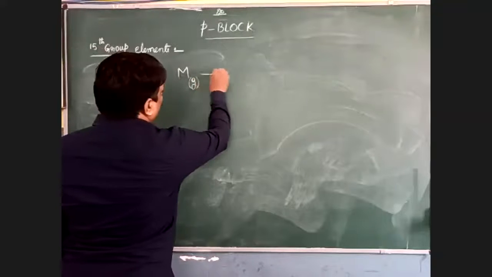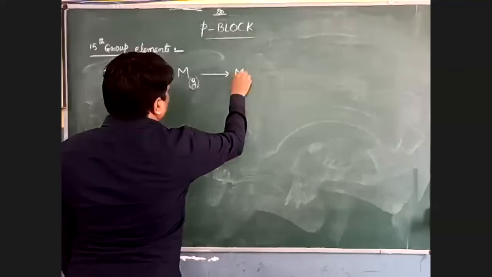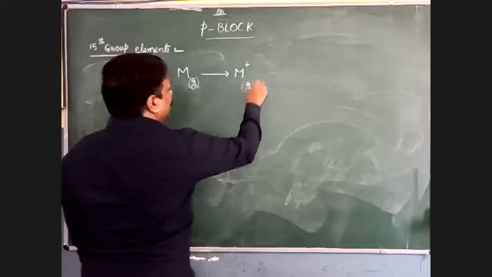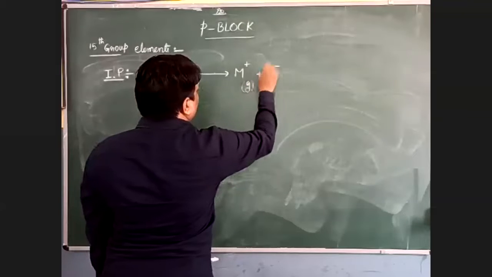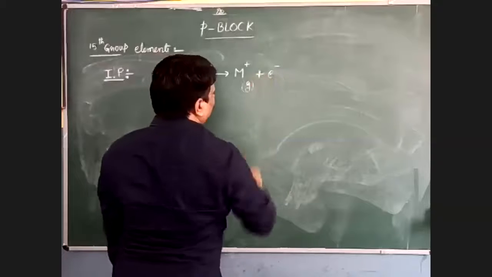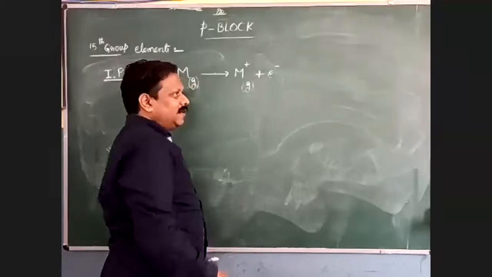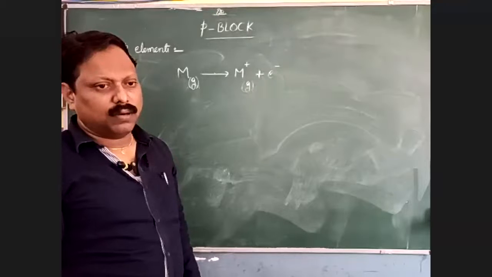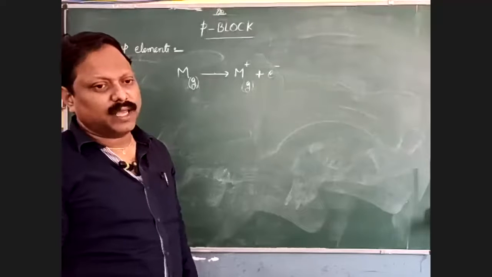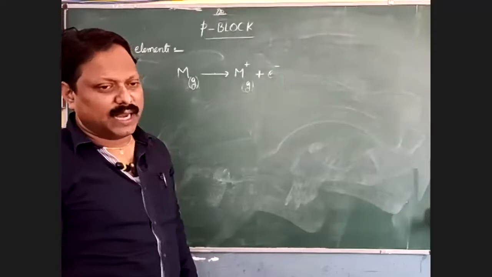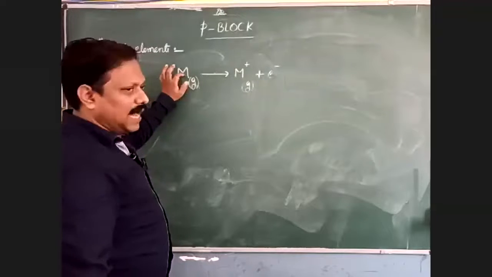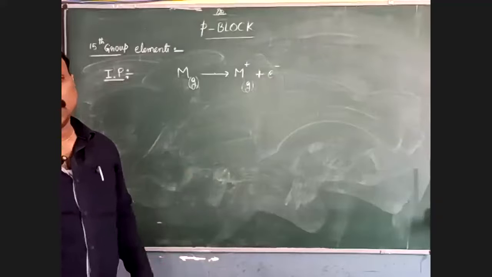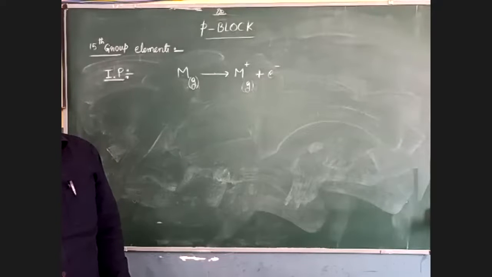It gives rise to M plus in the gaseous state plus an electron. To remove this electron, how much energy is required? That energy is known as the ionization potential of M, which is present in a gaseous state. So M is an atom, not a molecule. This atom may be a metal, a metalloid, or a non-metal.